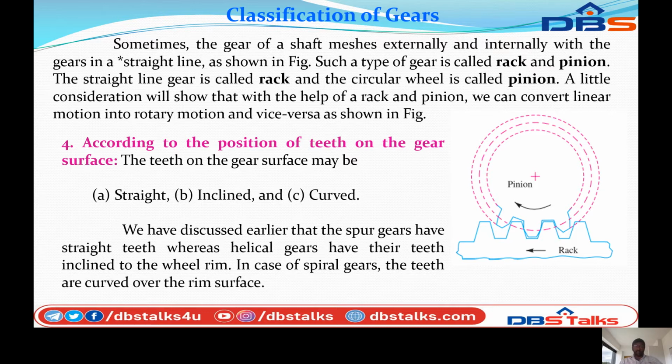Next classification, and last classification, according to the position of the teeth on the gear surface. The teeth on the gear surfaces may be straight, inclined and curved. We have discussed earlier that spur gears have straight teeth, whereas helical gears have their teeth inclined to the wheel rim. In case of spiral gears, the teeth are curved into a rim surface. So this is the classification of the gears.